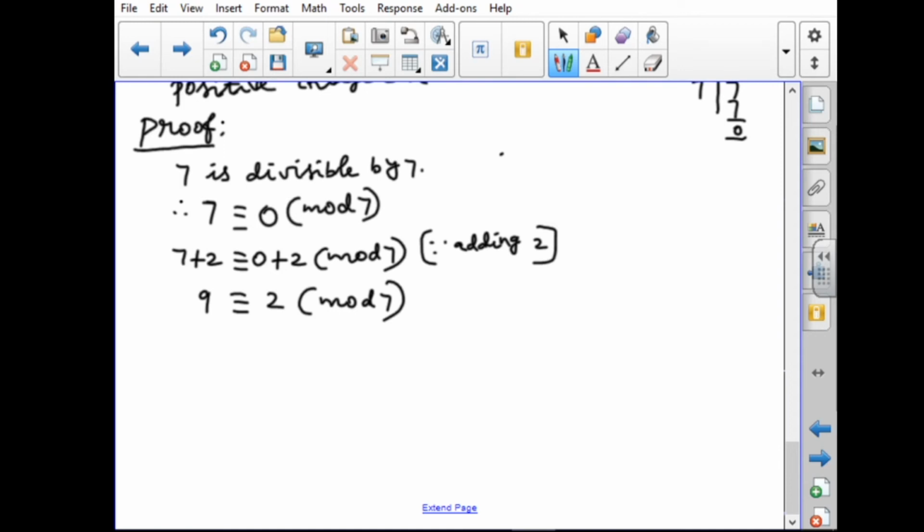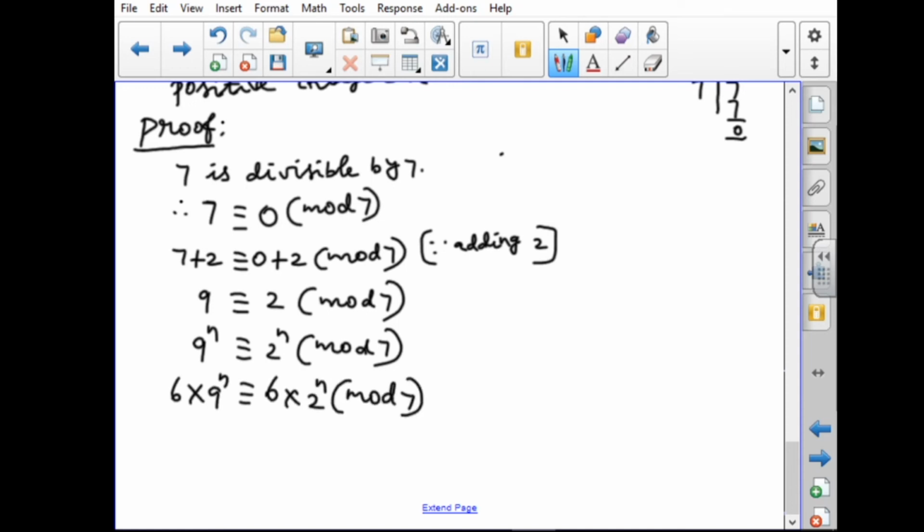Next, I have to add the power n. So 9 power n is congruent to 2 power n mod 7. Next I have to multiply by 6 on both sides. So 6 into 9 power n is congruent to 6 into 2 power n mod 7. Since multiplying 6.